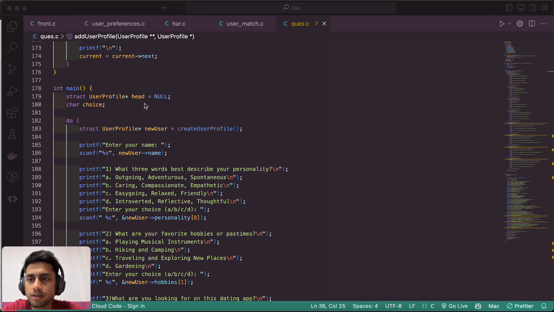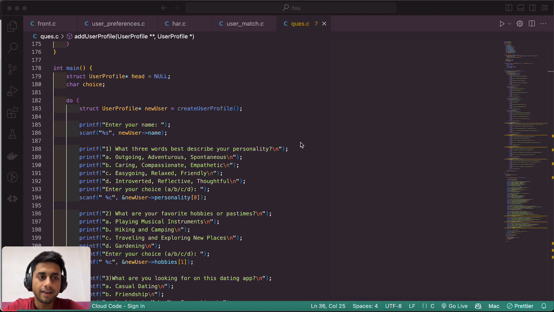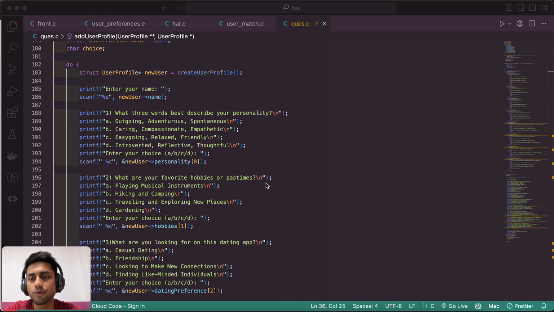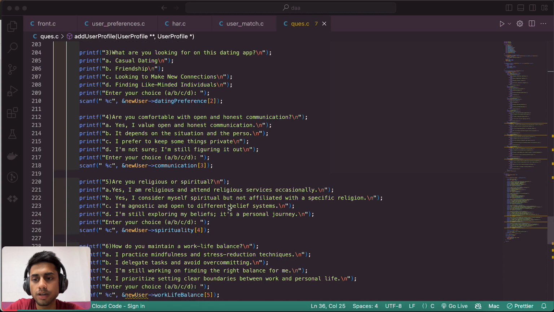In main, struct user head equal to null. We use it for entering the data of our questions, where the user gives the input. And here I put 8 questions in it. First it will ask for the entry, and then ask the questions. Whatever you put in it will be captured, and then it shows your profile ID and your personality type by matching. There are 8 types of questions in it.